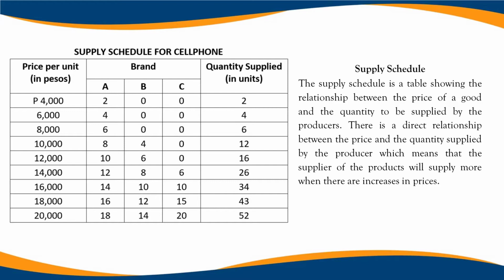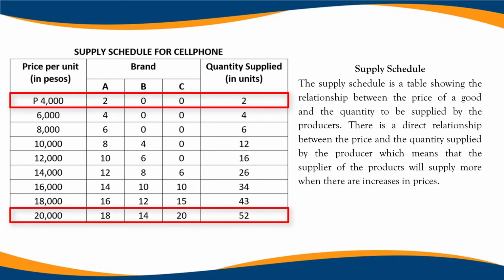The table shows that at 4,000 pesos per unit of cell phone, the total quantity supplied is 2 units only. At 20,000 pesos per unit of cell phone, quantity supplied increases to 52 units. It indicates that the supplier will supply more units of cell phones when there is an increase in price.